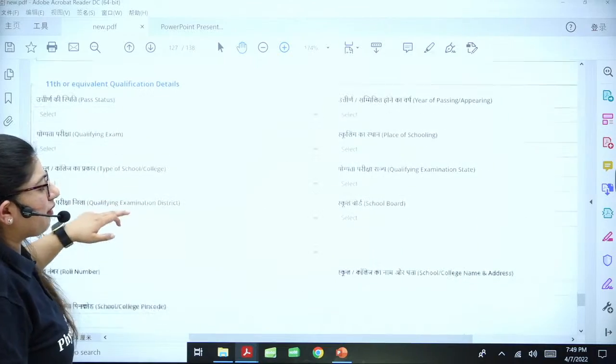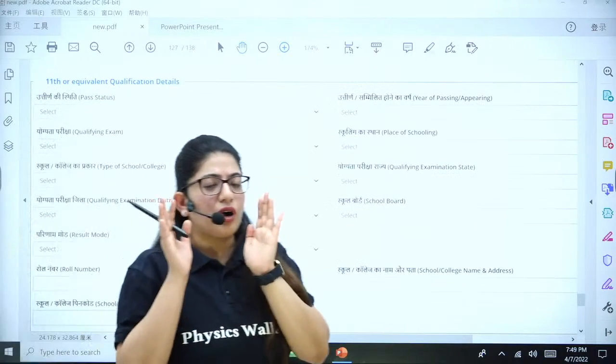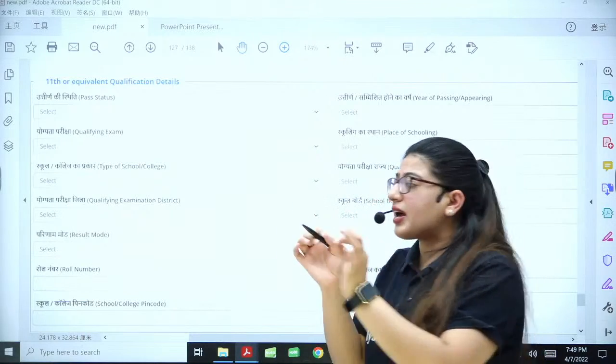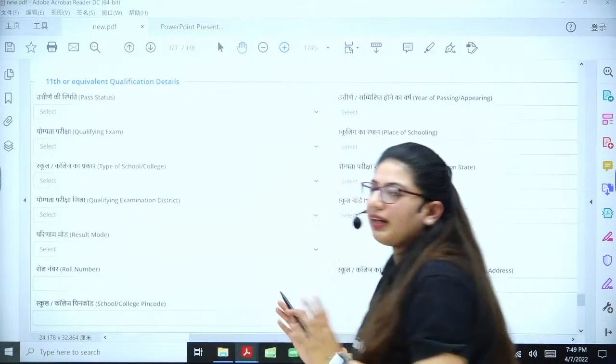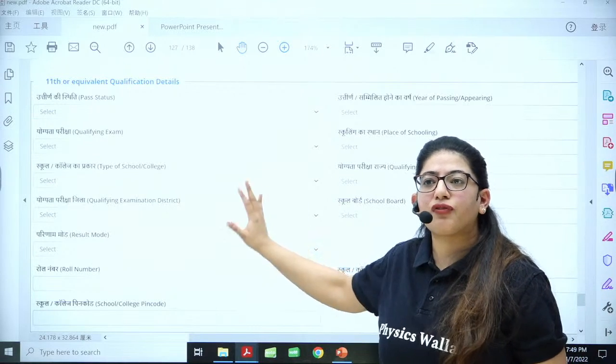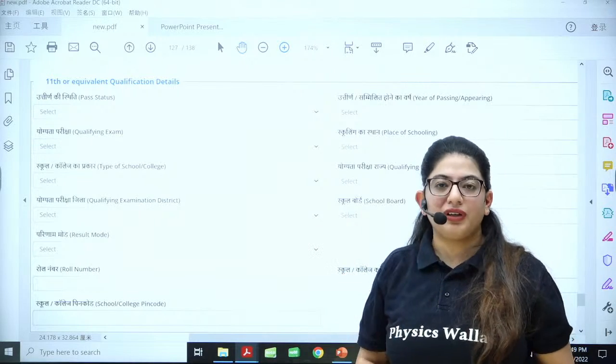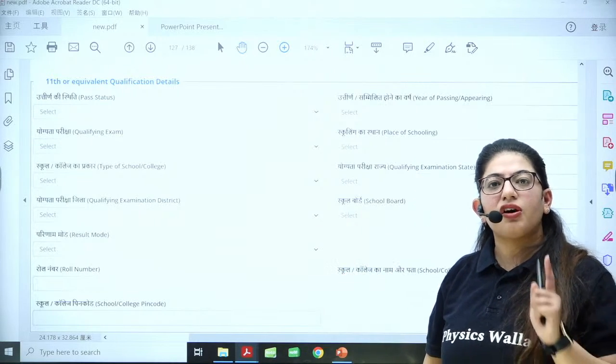Same pattern is for 11th. You don't have to upload any document of 11th class. You just have to put the details. You don't have to upload any document of 11th. The document you need is of 10th class.